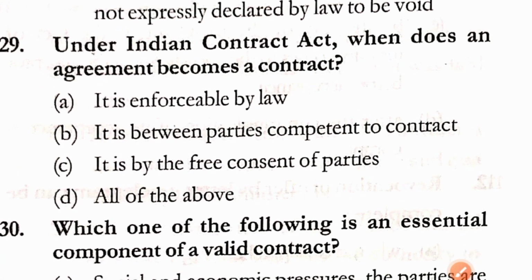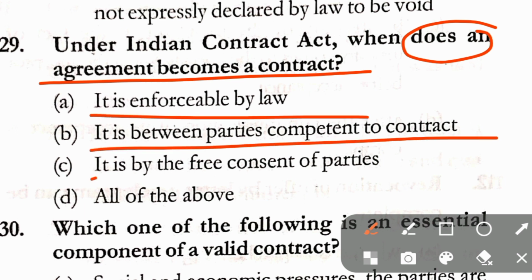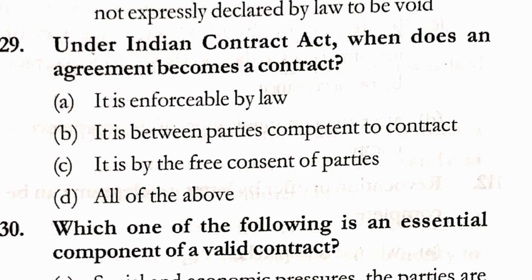Question number 129. Under the Indian Contract Act, when does an agreement become a contract? Option A, it is enforceable by law. Option B, it is between the parties competent to contract. Option C, it is by the free consent of parties. And option D, all of the above. Here in question number 129, the correct answer is option D, that is all of the above.